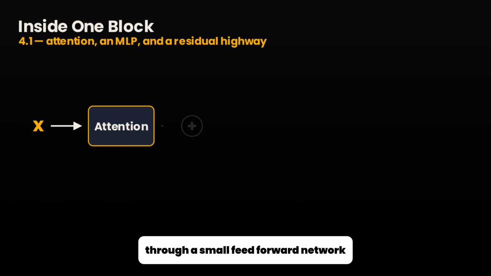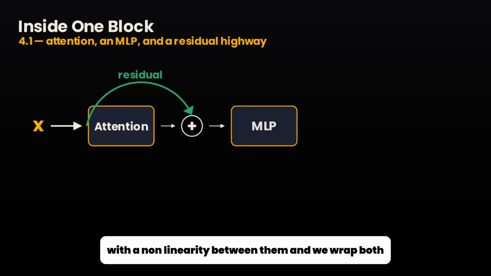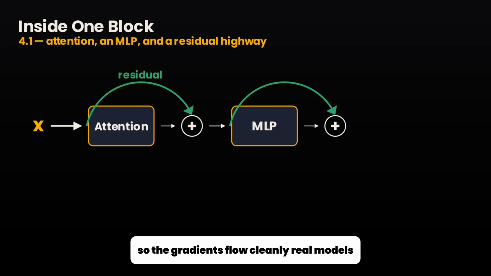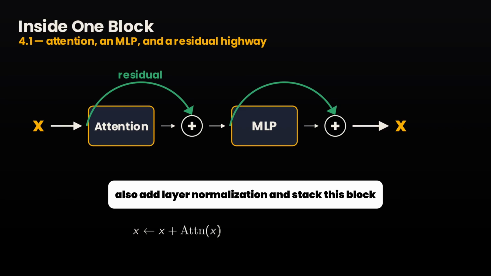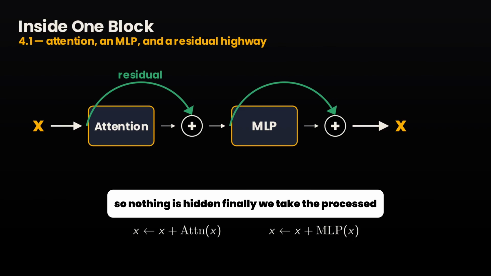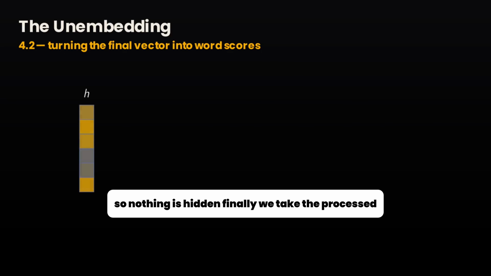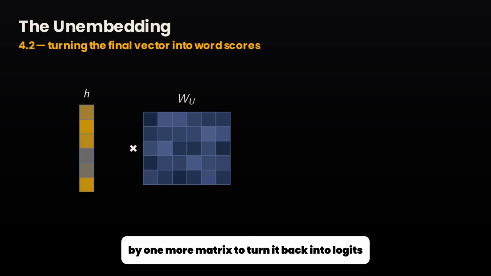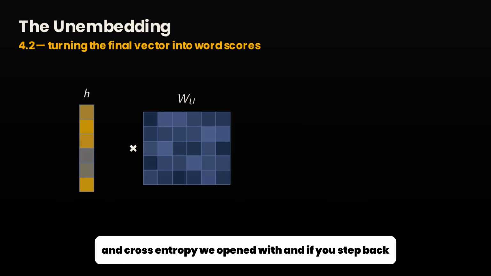Attention lets positions share information, and then each position does some private processing on its own through a small feed-forward network, which is 2 linear layers with a non-linearity between them. And we wrap both attention and this network in residual connections, meaning we add each step's output back onto its input so the gradients flow cleanly. Real models also add layer normalization and stack this block many times, and our tiny version uses one clean block so nothing is hidden. Finally, we take the processed vector at each position and multiply by one more matrix to turn it back into logits over the vocabulary, ready for the same softmax and cross entropy we opened with.